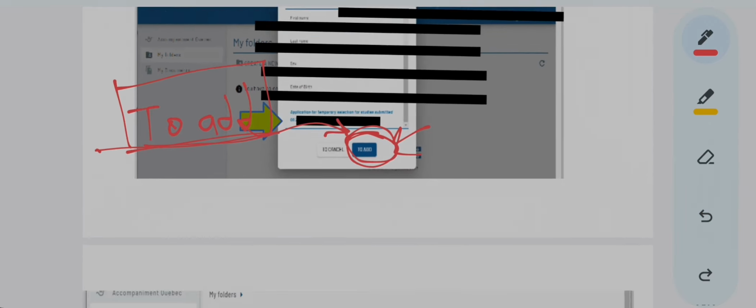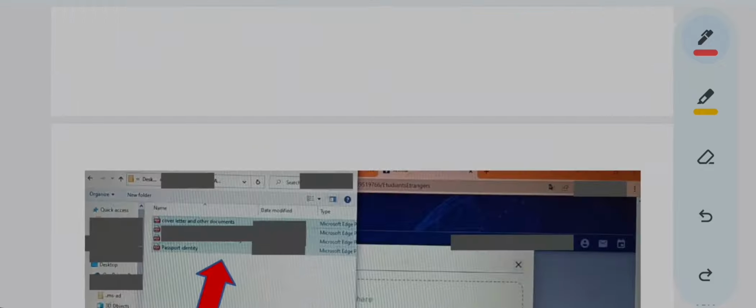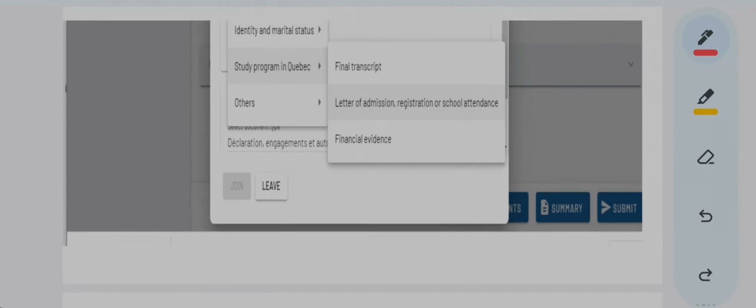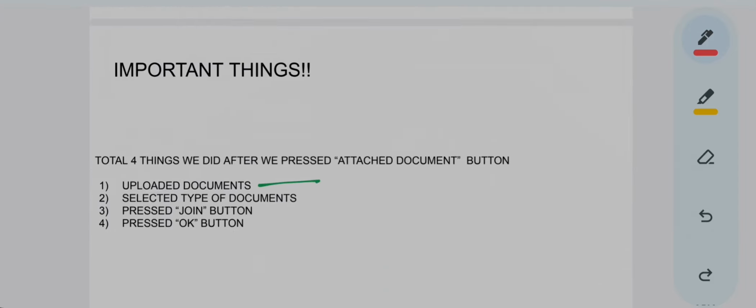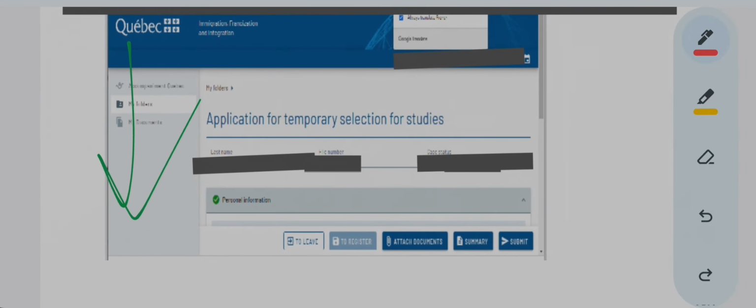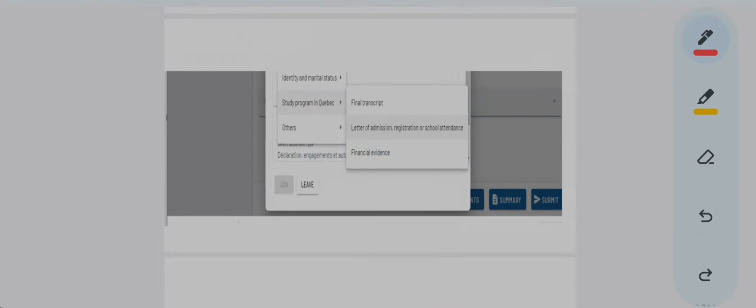After this step the portal looked like this, then you pressed on attach documents, you attached all the documents, and when the process is over, all this will close and your portal will look like this again. This is the only point I want to make: don't get scared if your portal starts looking like this, as it did before you attached your documents.